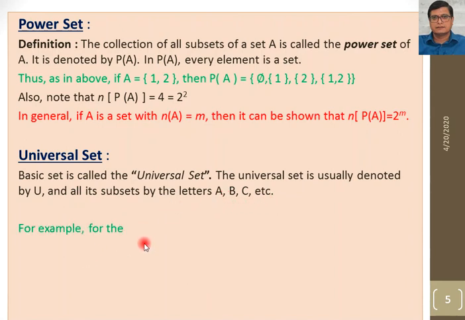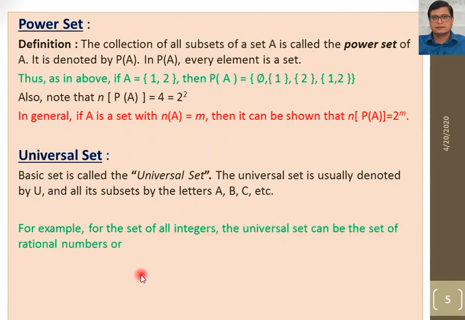For example, for the set of all integers, the universal set can be the set of rational numbers, or the set of real numbers.